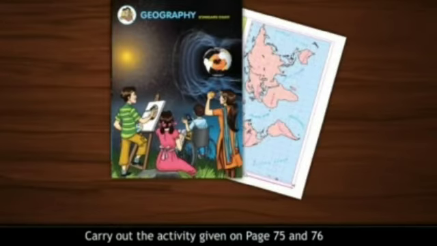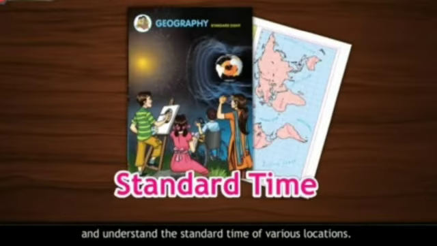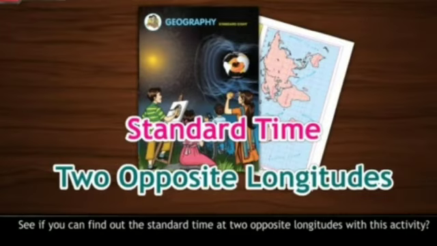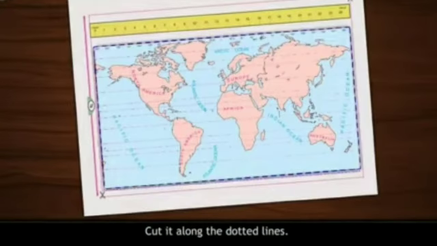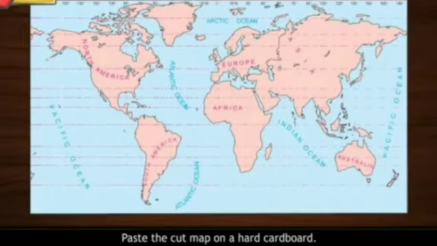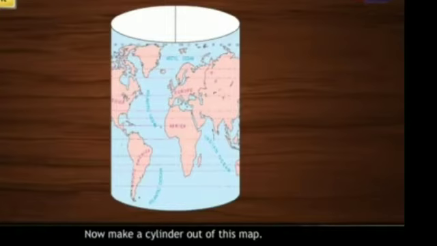Do it. Carry out the activity given on page 75 and 76 and understand the standard time of various locations. See if you can find out the standard time at two opposite longitudes with this activity. A world map is given on page 76. Cut it along the dotted lines. Paste the cut map on a hard cardboard. Now make a cylinder out of this map.